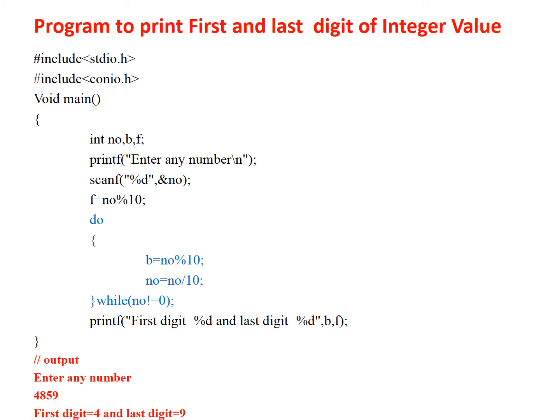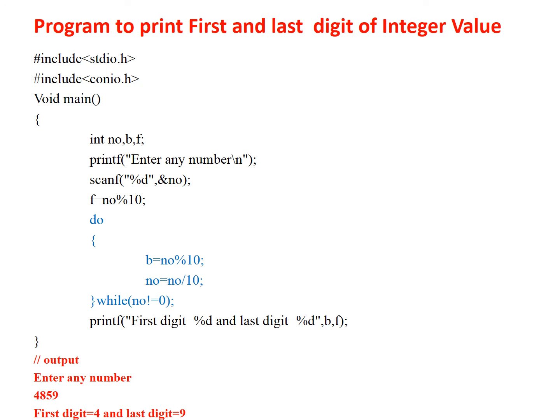For the first digit, again I repeat the process on the number. So here b is equal to number percent 10, and the number is again separated, and the new number is obtained with the division operator. For each iteration the number is divided by 10. For example, in the output I have considered 4859.